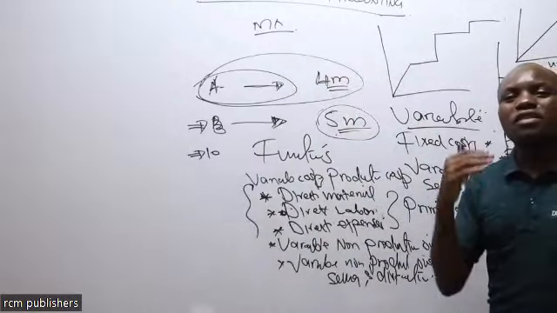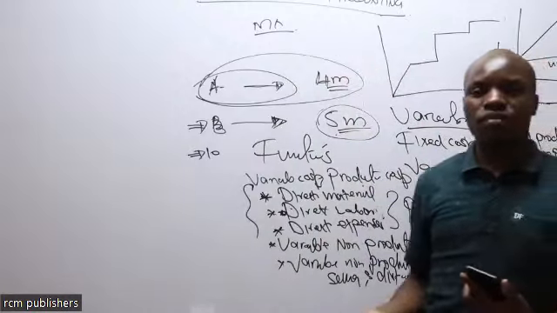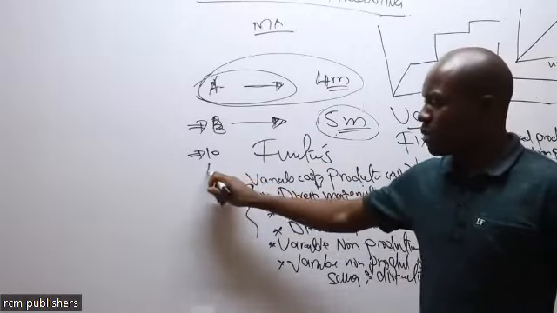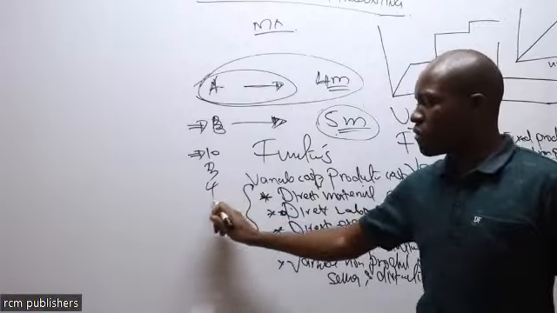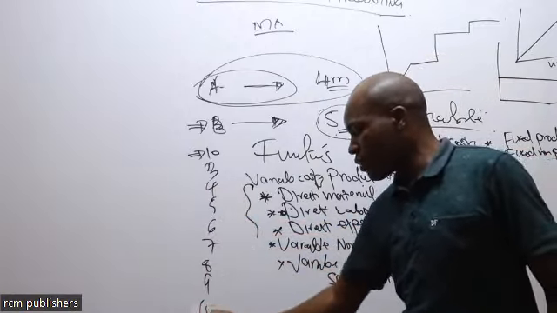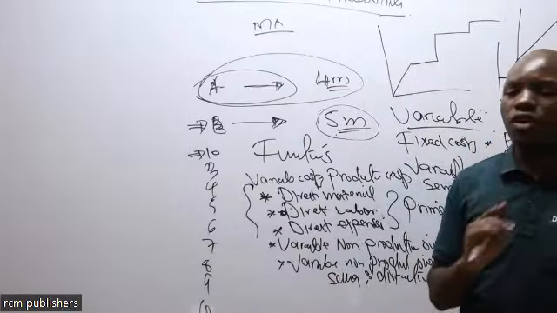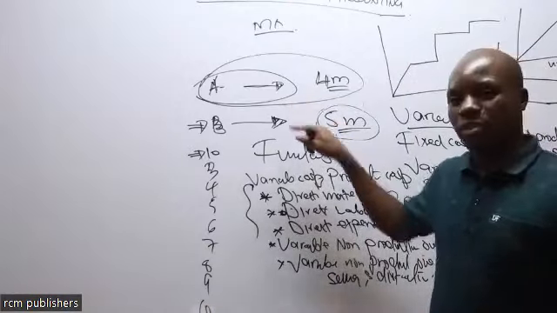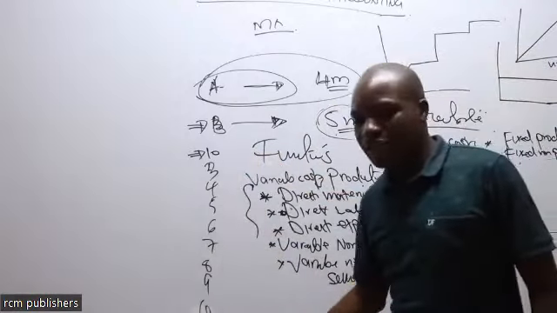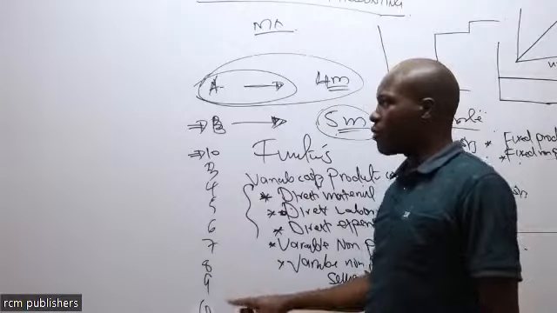Remember, topic number 2 is giving us the classification of these costs. Because once we are done with topic number 2, my topics number 3, 4, 5, 6, 7, 8, 9, and 10 are going to depend fully on what we are discussing in topic number 2.